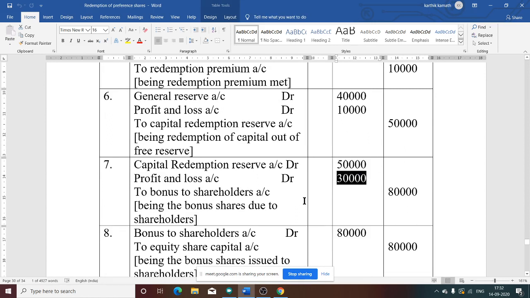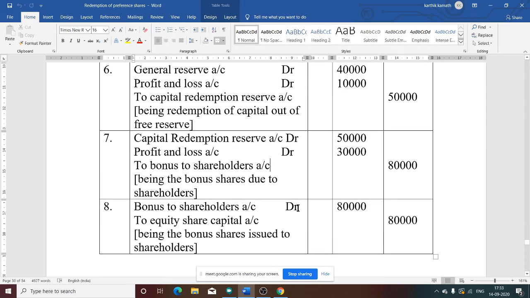So total now: capital redemption reserve account debit, profit and loss account debit, to bonus to shareholders account, that is 80,000. Bonus shares are met by utilizing CRR and profit and loss account. That is bonus shares due to shareholder. Now the shareholder will receive the bonus share.